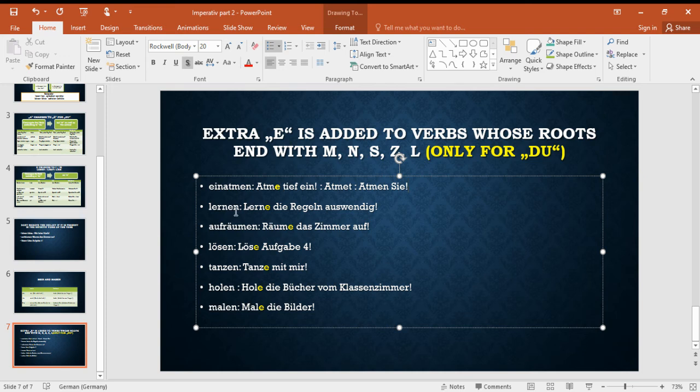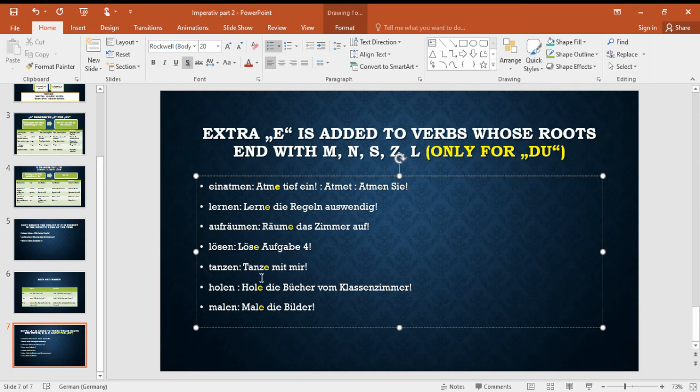Lernen, lerne. Correct? The conjugation is lernst. You cut st, but you do not stop at that. You add an extra e also. Lerne die Regeln auswendig. Learn the rules by heart. Aufräumen we already saw. Räume das Zimmer auf. An extra e is there here. Löse Aufgabe 4.